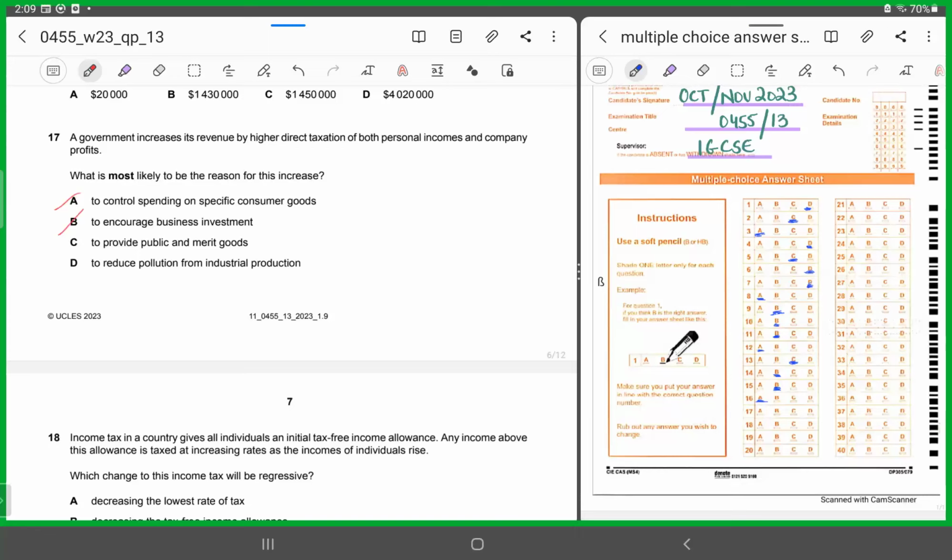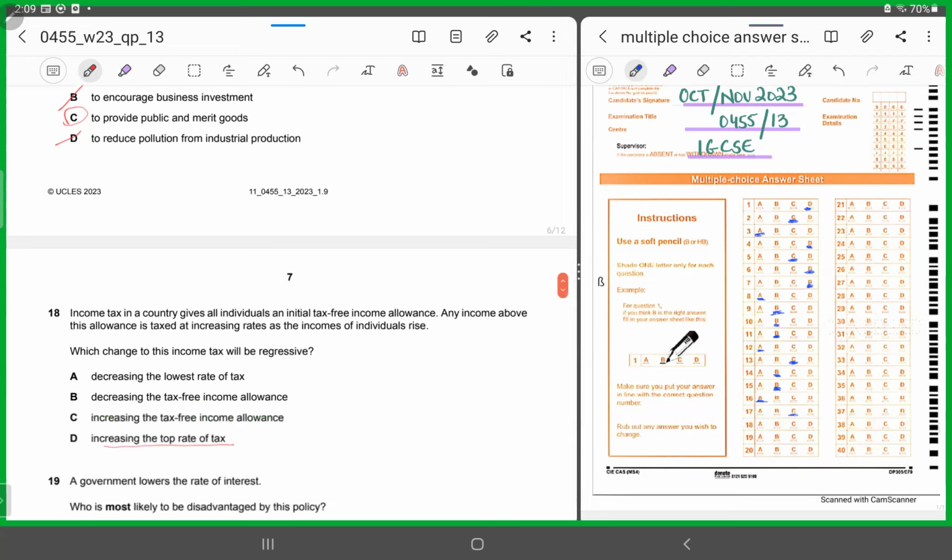Why can't it be D? To reduce pollution from industrial production, it cannot be D, because if the government wanted to reduce pollution from industrial production, then it would not have been charging higher direct taxation from individuals, from personal incomes. It would only have taken this from company profits, right? Or maybe imposed a tax on companies only, not on individuals. That is why you will eliminate D. So for 17, it has to be C.